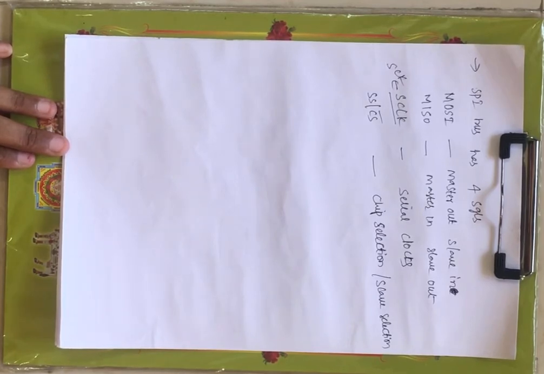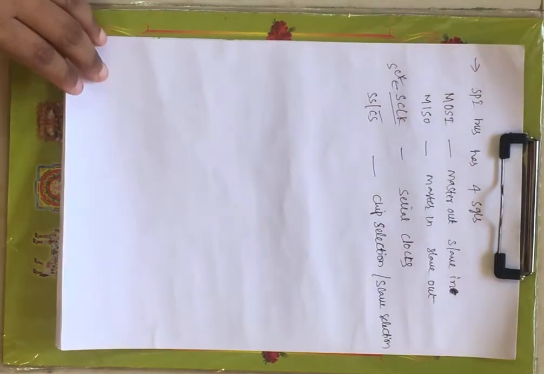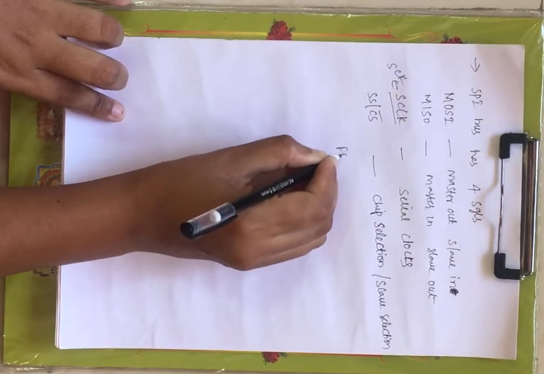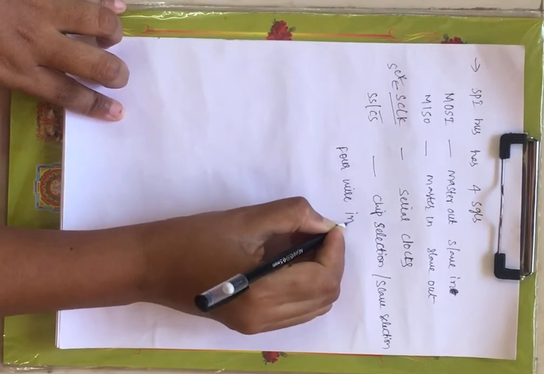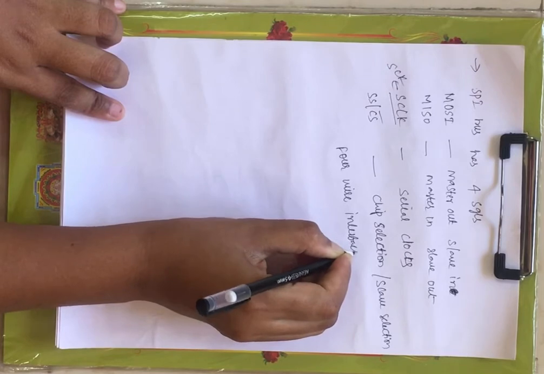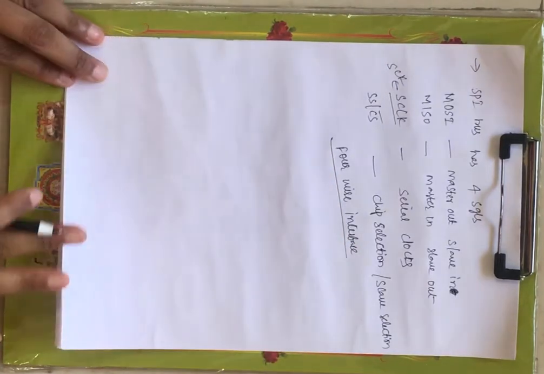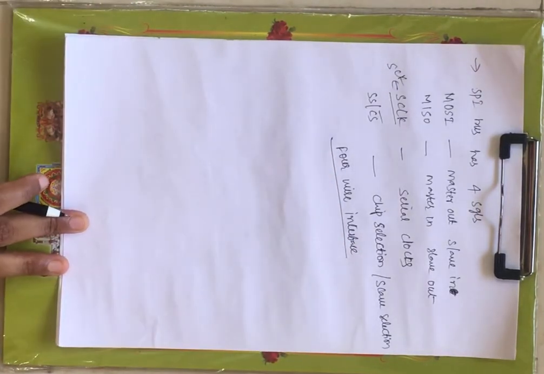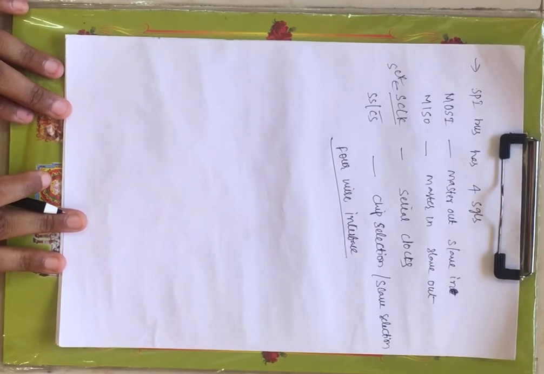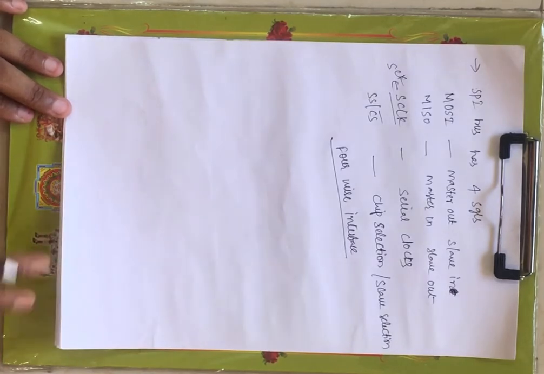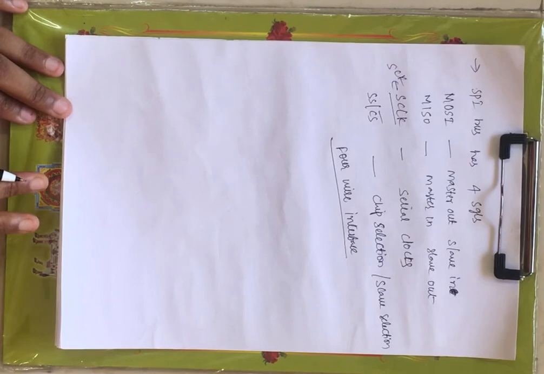Now since it has four signals or four wires, it is also called the four wire interface. Four wire interface or serial peripheral interface, both are the same.